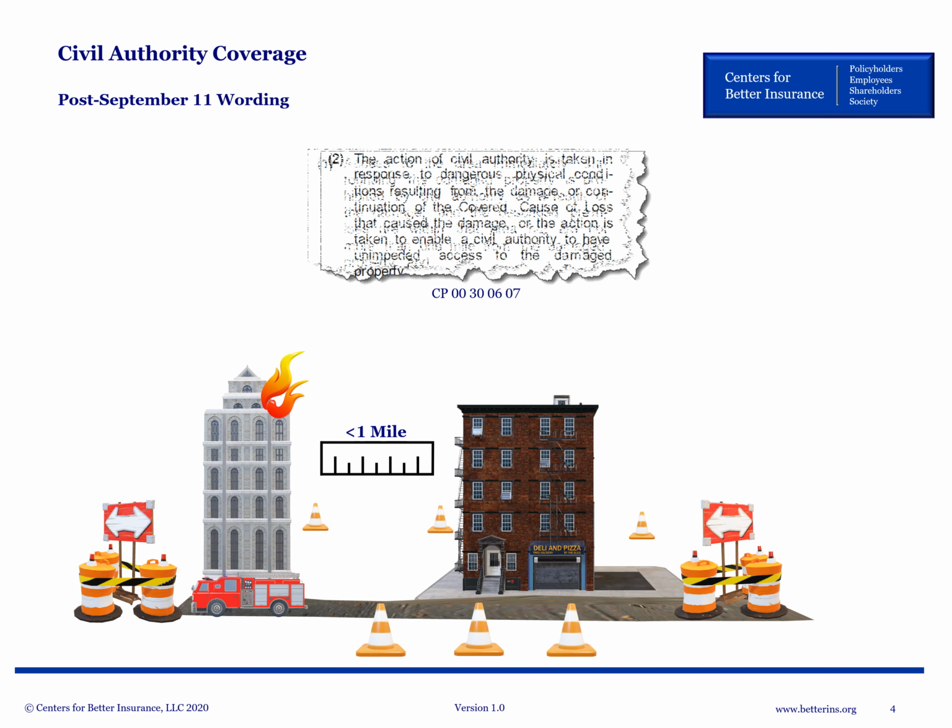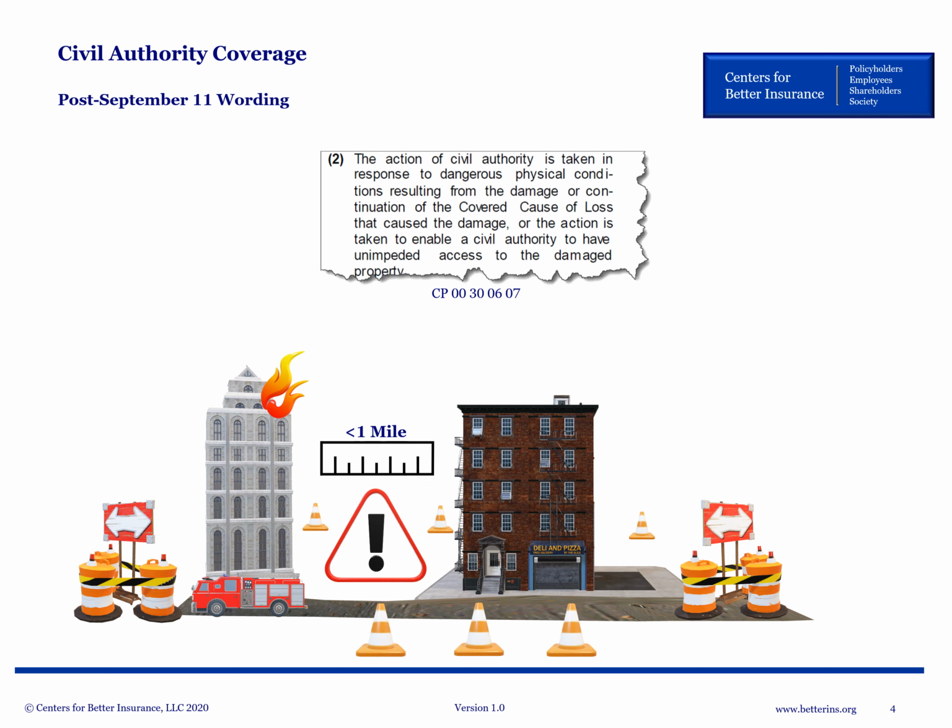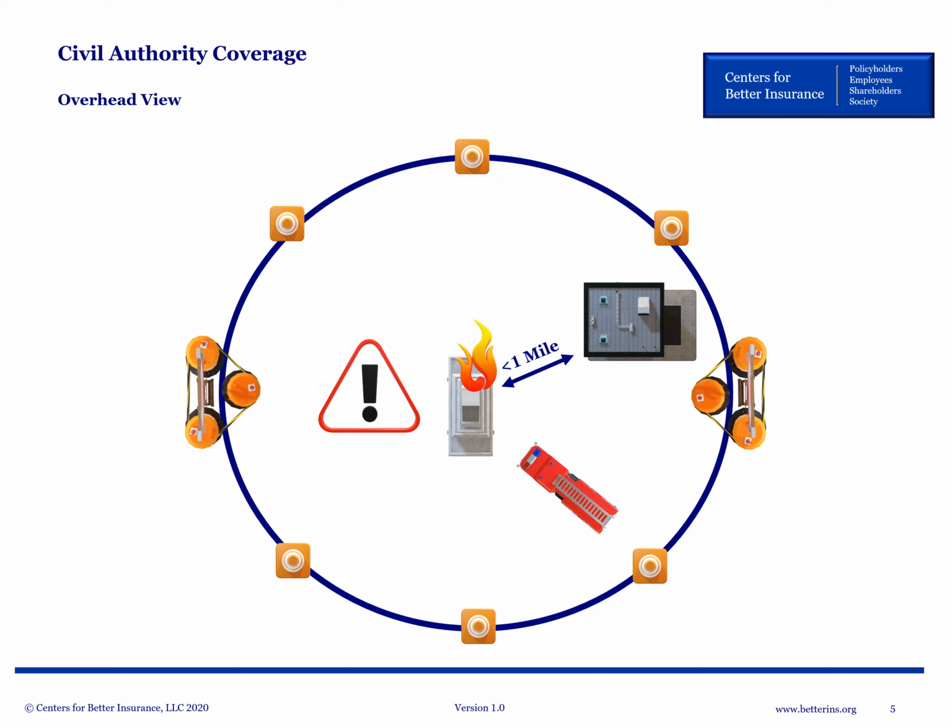Second, the prohibition on access must be because of dangerous physical conditions, either resulting from the property damage itself or a continuation of the covered cause of that property damage. Alternatively, the prohibition must have been intended to allow a civil authority unimpeded access to the property damage. A view from above would look something like this.